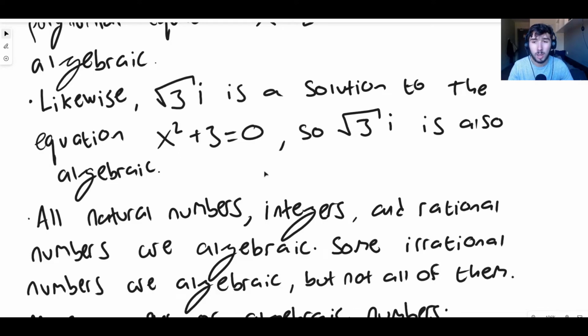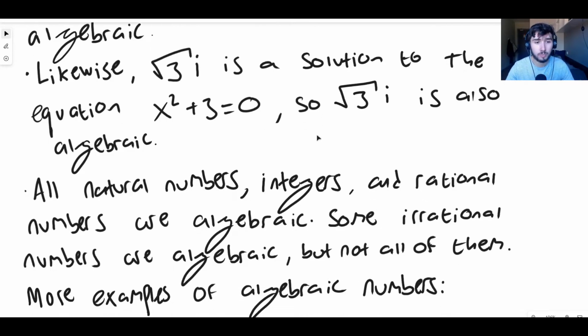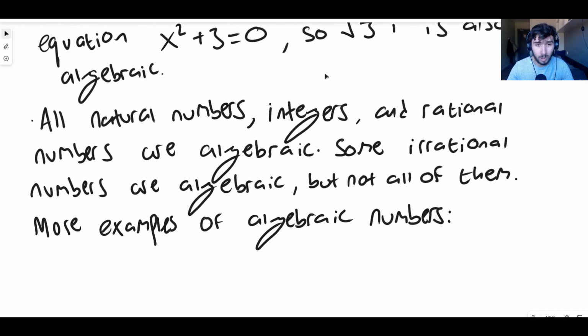So the square root of 3i must also be algebraic, and also minus root 3i is algebraic too. So these are quite a lot of numbers. In fact, all natural numbers, integers and rational numbers are algebraic. Some irrational numbers are, so the square root of 2 is definitely algebraic, but not all of them.